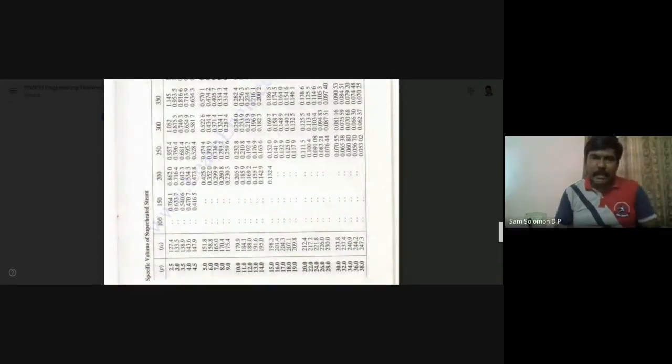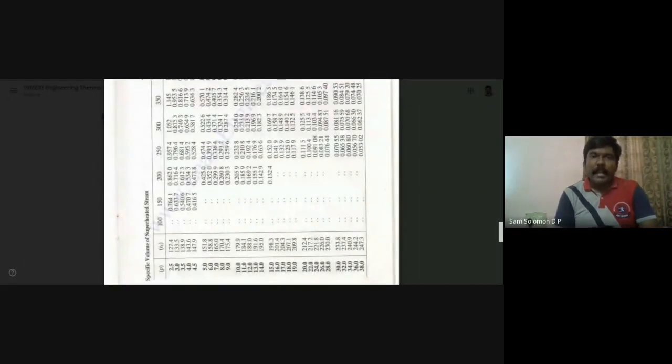Let me see, I didn't complete this, so I should have taken this from Sontag. Let me also check there. In the meantime, you can find the answer for this problem. Are you guys able to follow me? So for T equal to 200 degrees centigrade, we identified 0.425 and 0.352, and noted down the corresponding pressure values.